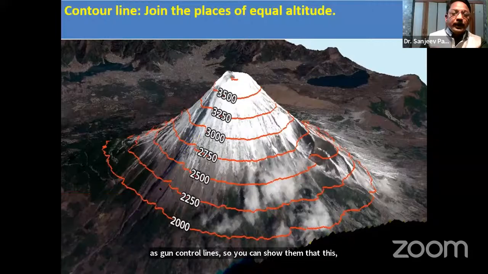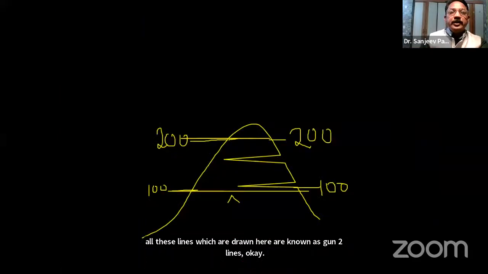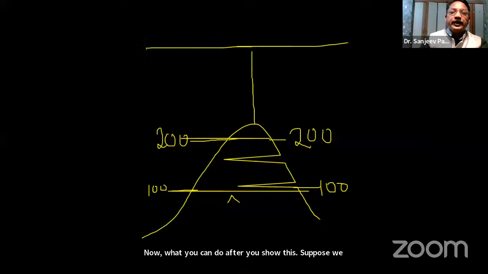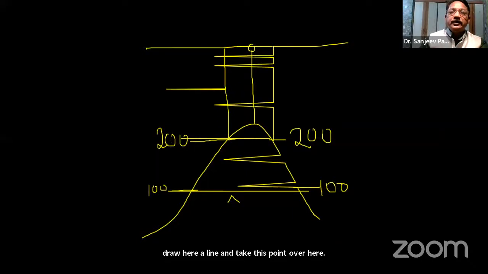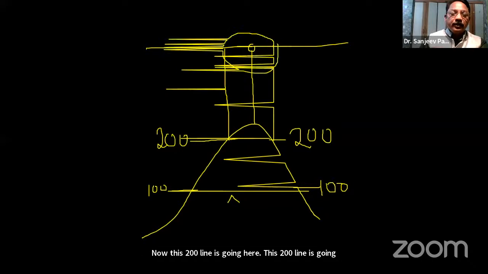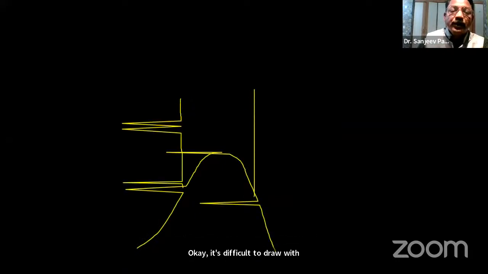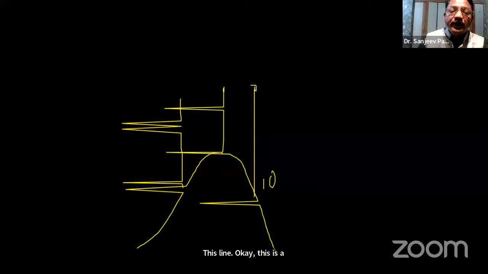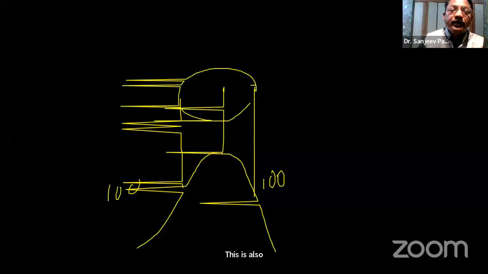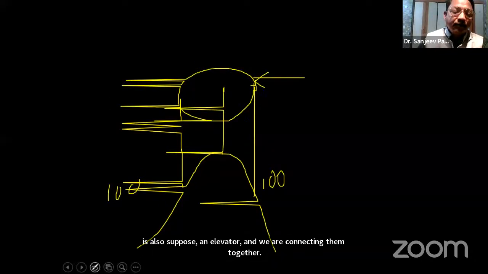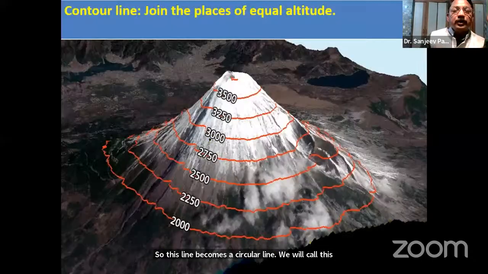Okay. Now what you can do after you show this, suppose we draw here a line and take this point over here. Now this 200th line is going here, this 200th line is going here. And when I join them together, I get here a circular line. Okay, it's difficult to draw with mouse, dear teachers. Suppose we draw this line, this is a tip over here. So this line is suppose 100-meter height above the sea level. This is also suppose 100-meter, and we are connecting them together. So this line becomes a circular line. We will call this line by the name contour line.